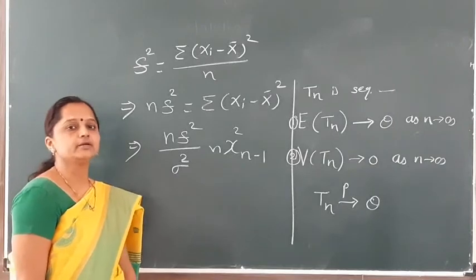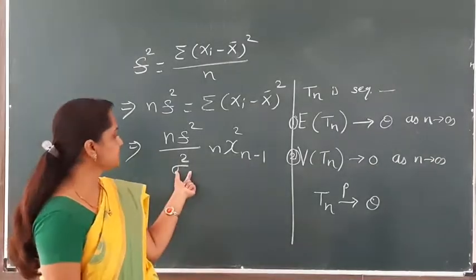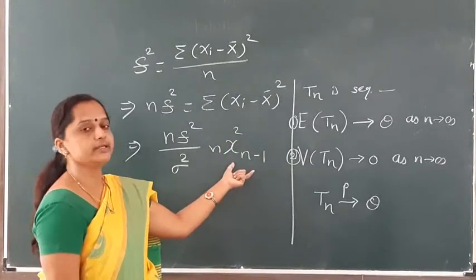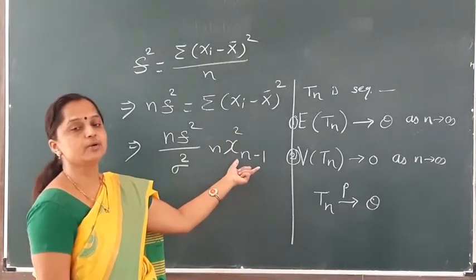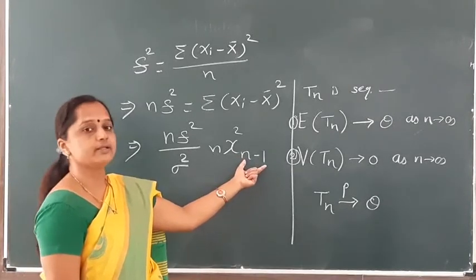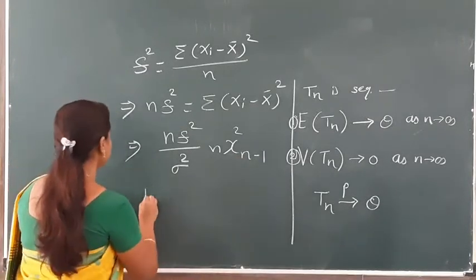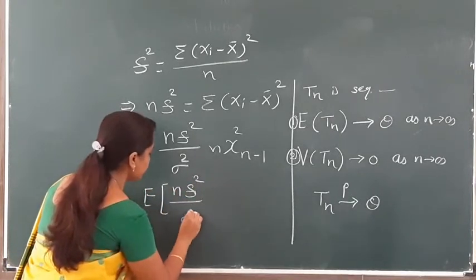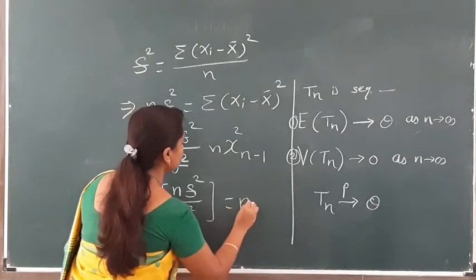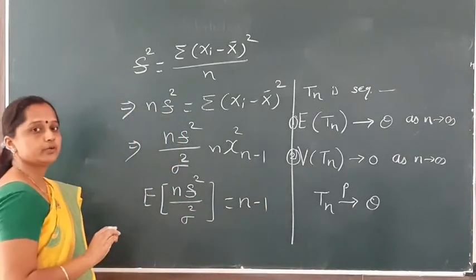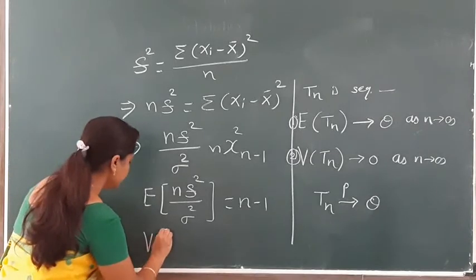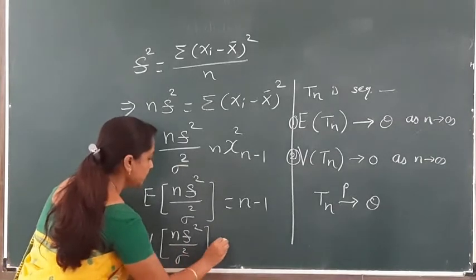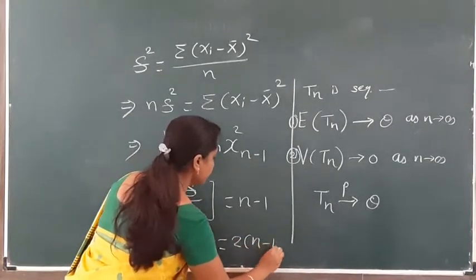And we know that the expected value of this statistic is equal to n minus 1. The mean of a chi-square distribution is its degrees of freedom, and the variance is twice its degrees of freedom. So the expectation of n S square upon sigma square is equal to n minus 1, and the variance of n S square upon sigma square is equal to 2 times (n minus 1).